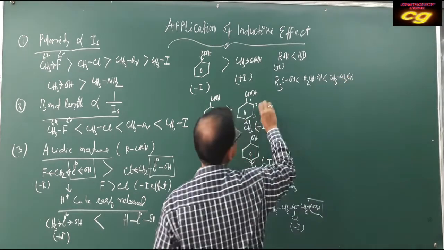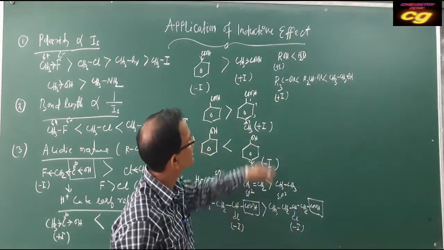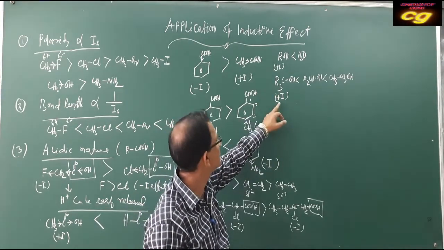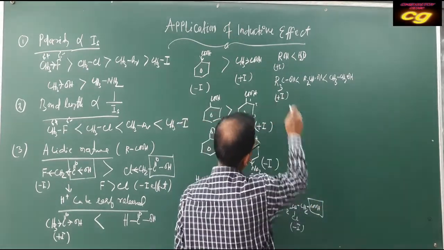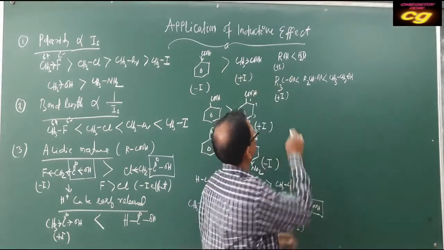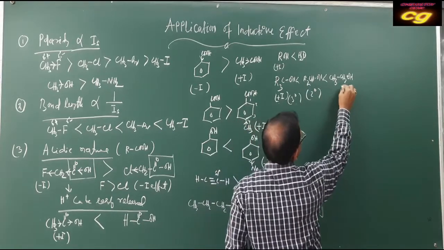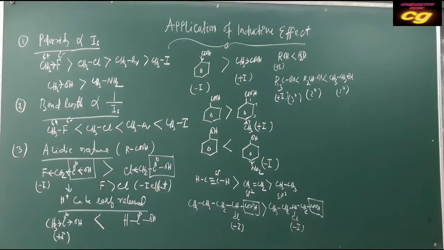If the plus effect is more, then the acidic character is less. So tertiary alcohol is the least acidic, then secondary, then primary. This is the order of acidic character: more plus effect, less acidic character; more minus effect, more acidic character.